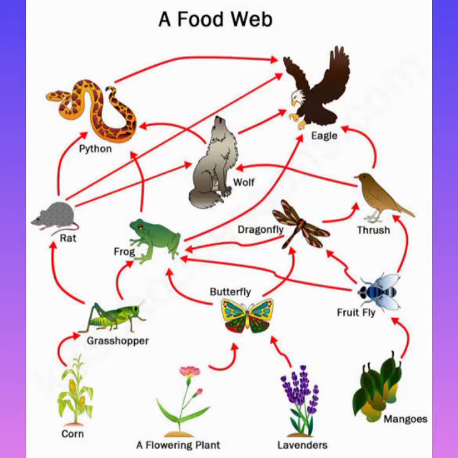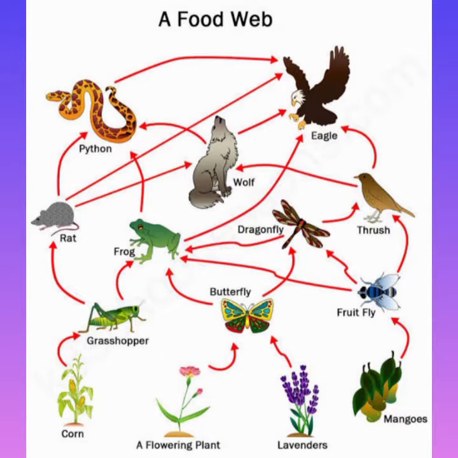You can see in this picture a corn plant. Corn plant is eaten by the grasshopper. Grasshopper is eaten either by the frog or by the rat. Frog can be eaten by the python as well as by the wolf. On the next side you can see a flowering plant. A flowering plant can be eaten by the butterfly. Butterfly can be eaten either by a frog or by a dragonfly. If the frog eats the butterfly, the frog will be eaten by the eagle. And if it is eaten by the dragonfly, the dragonfly will be eaten up by another bird, and that bird will be eaten by the eagle.